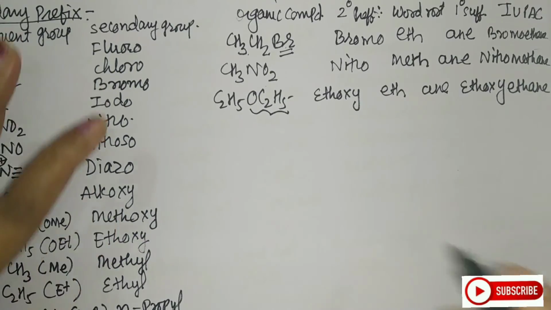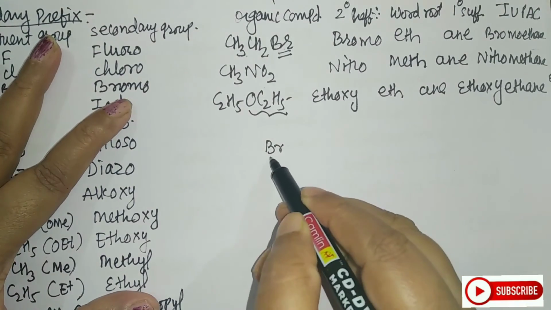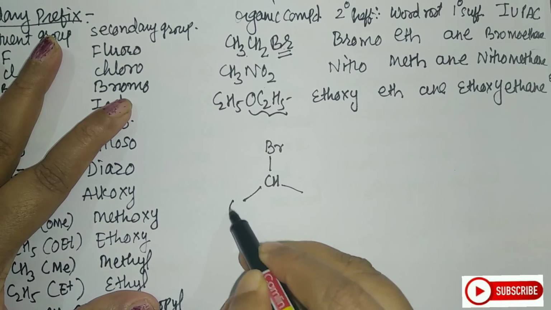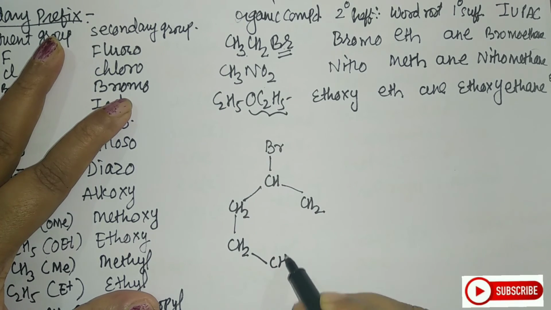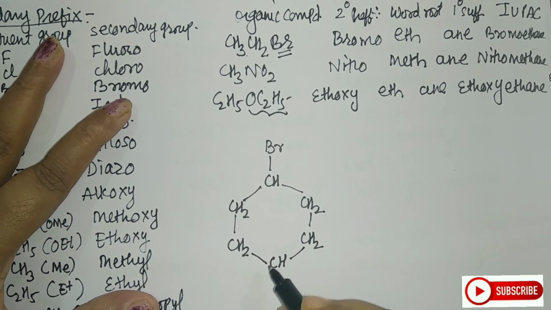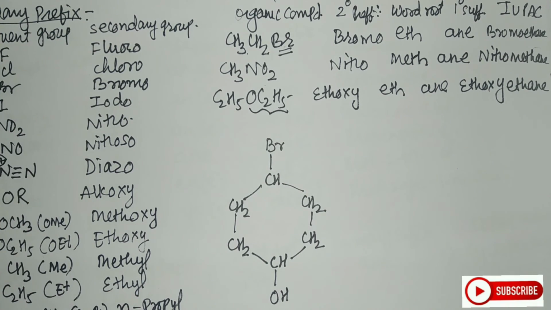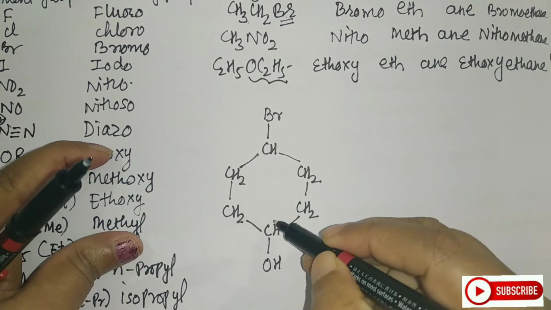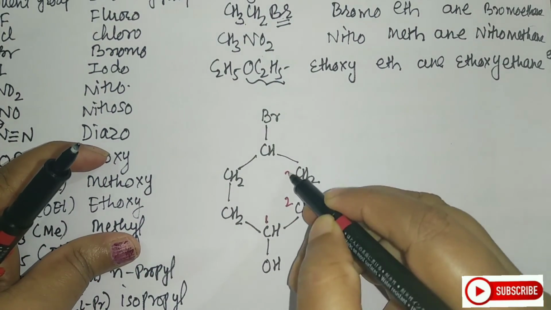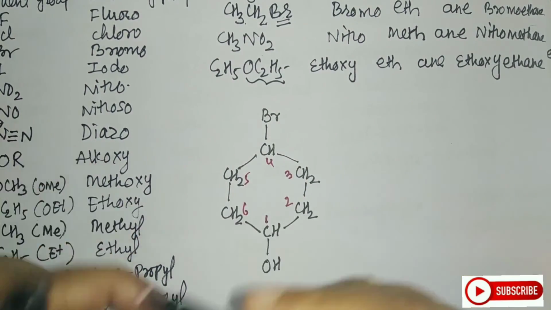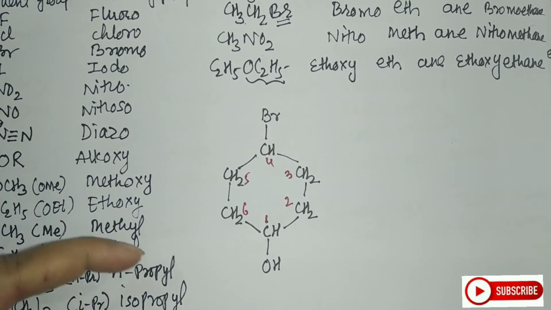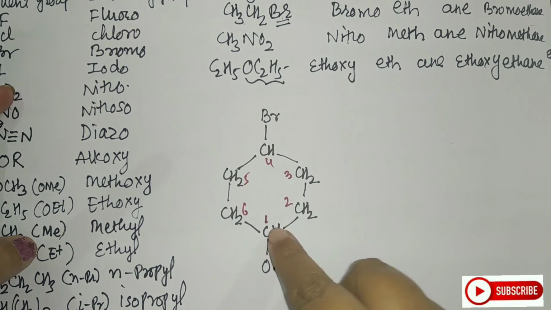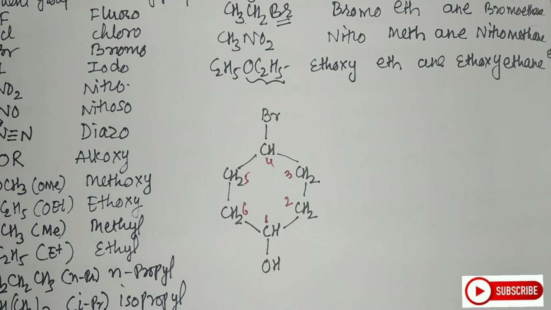Now, I will give you a compound, say for example, in this way: Br, CH, CH2, CH2, CH2. Let us try for this, student. Something different, you will try this way. And I am attaching OH here. So here, the priority must be given to the OH group. So I will start naming the hydrocarbons from here. So this is your 1, 2, 3, 4, 5 and 6. If I start from the other side, then also 1, 2, 3 and 4. So I am getting this bromine, or the bromo group, at carbon 4. So your sequence can be 1, 2, 3, 4 or 1, 2, 3, 4. It is the same. So let us see what should be the IUPAC name for this.